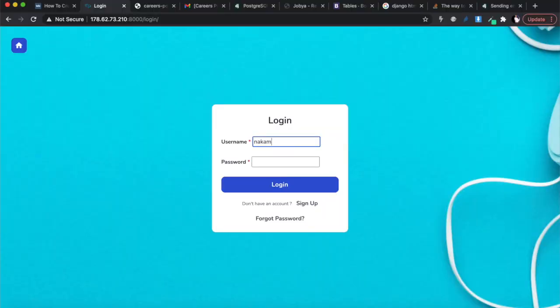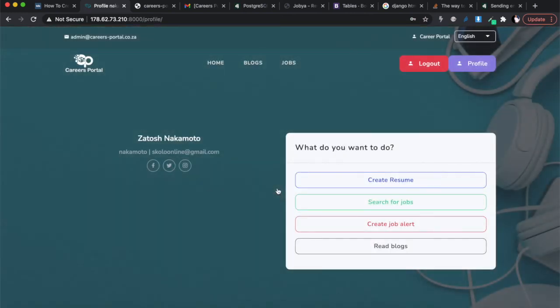Nakamoto, I think. All right, that's my new username, and I'm going to paste in the password, and let's check that it works properly. There you go. So I've been logged in, Satoshi Nakamoto. This is my email address. So updating your password methodology works.